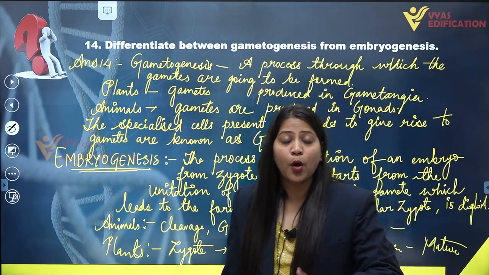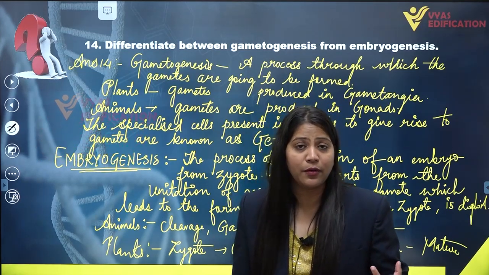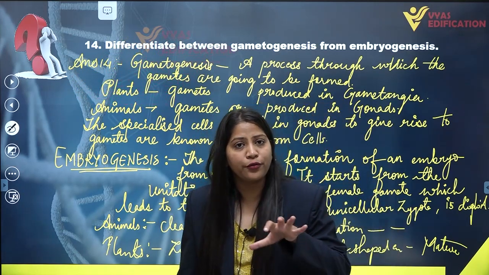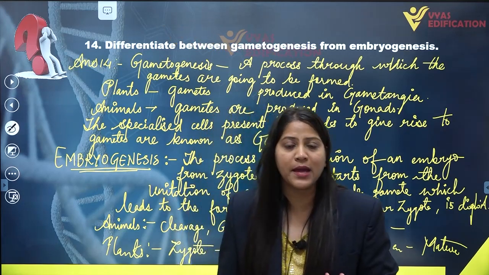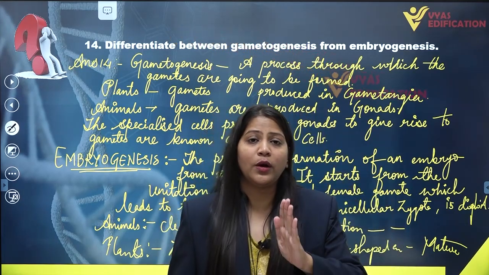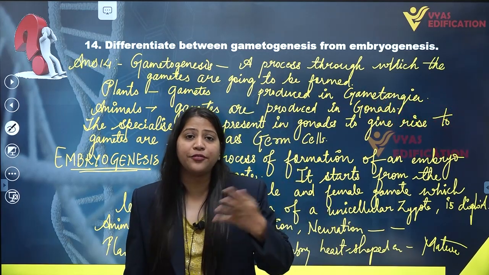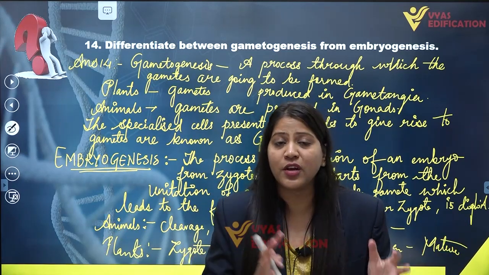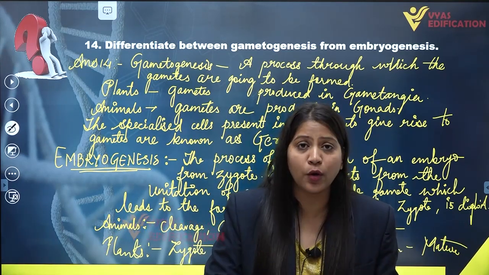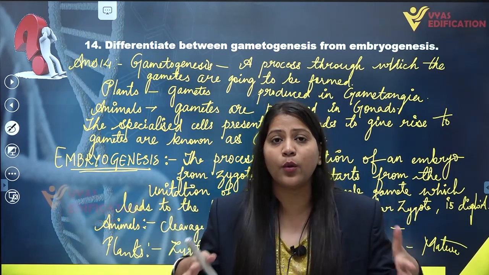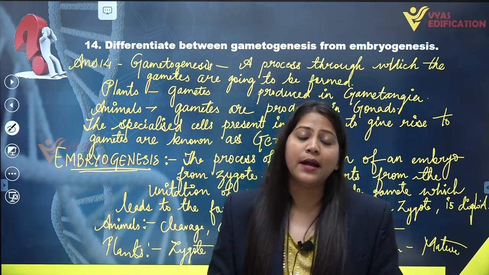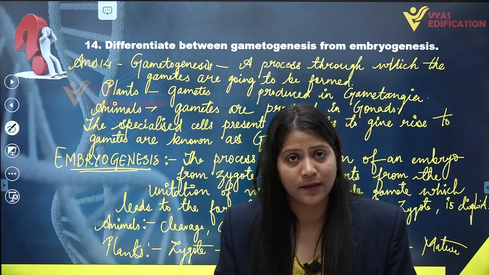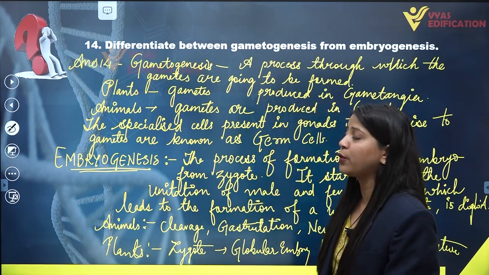And embryogenesis is a process in which an embryo is developed from a zygote. The zygote is formed after the fusion of two different types of gametes. This zygote will differentiate and develop into an embryo. This process is known as embryogenesis, and it has different stages in different animals and plants. So this is the complete solution of question number 14.